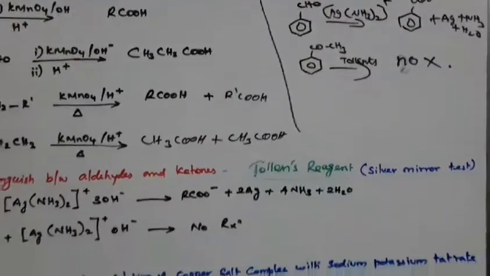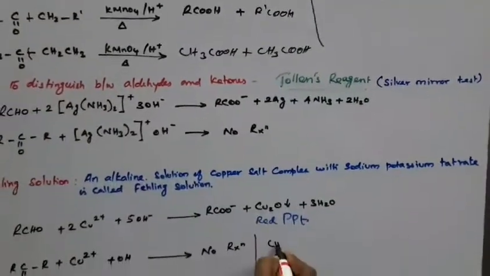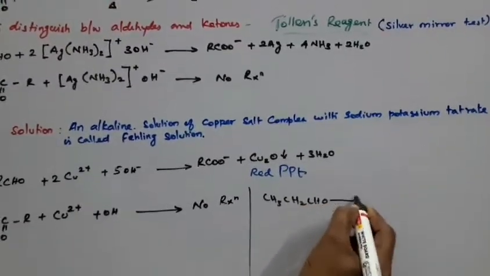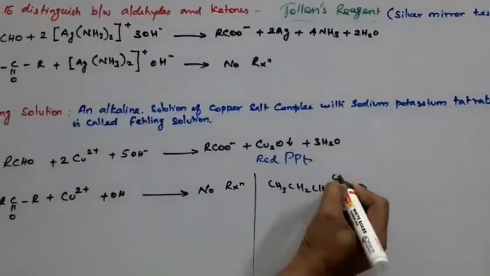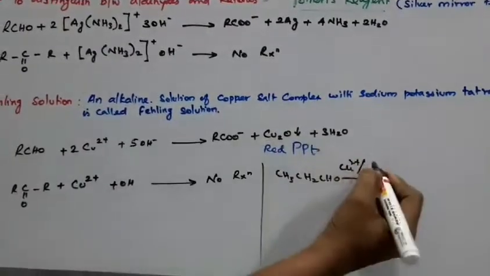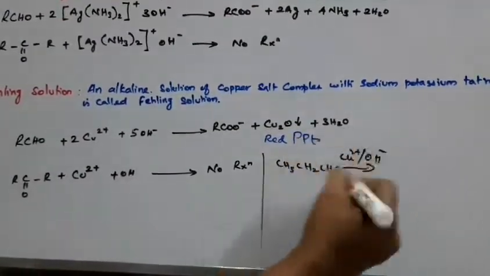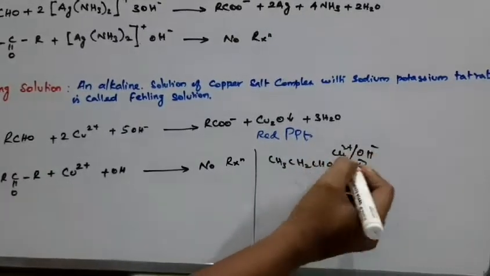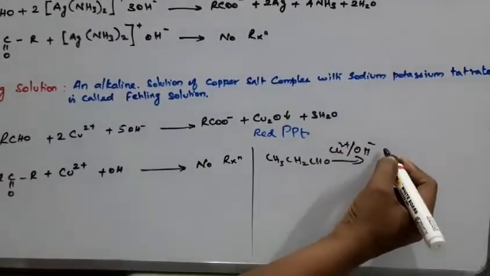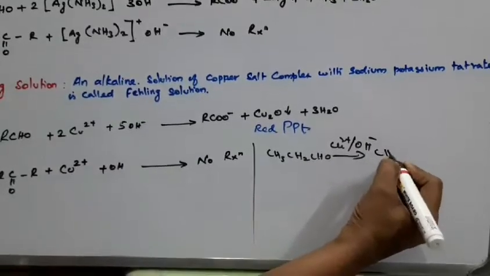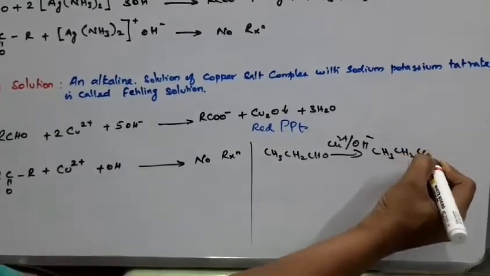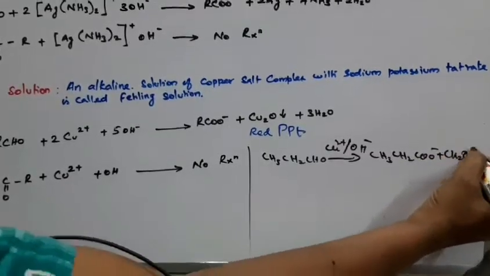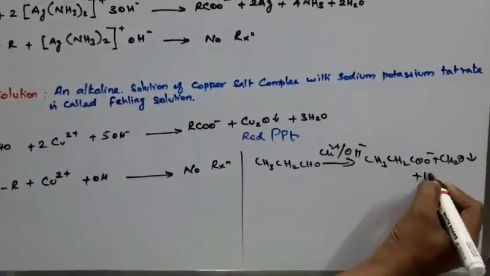At the same time, for example, propanal, CH3CH2CHO, reacts with Cu2+ with OH minus, that is copper sulfate with the potassium tartrate salt, to produce the carboxylate CH3CH2COO minus plus a red precipitate plus H2O.